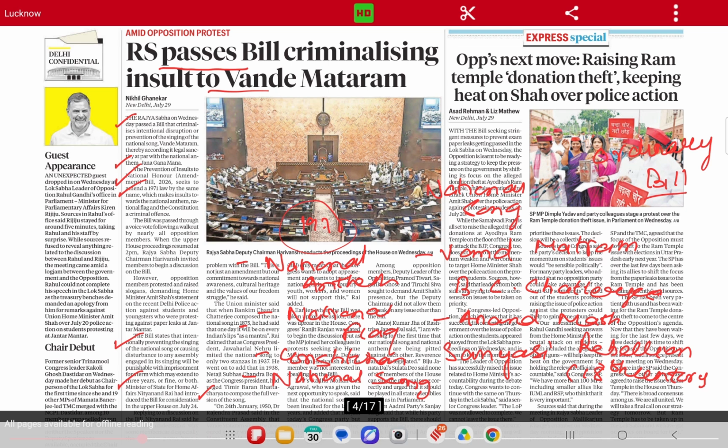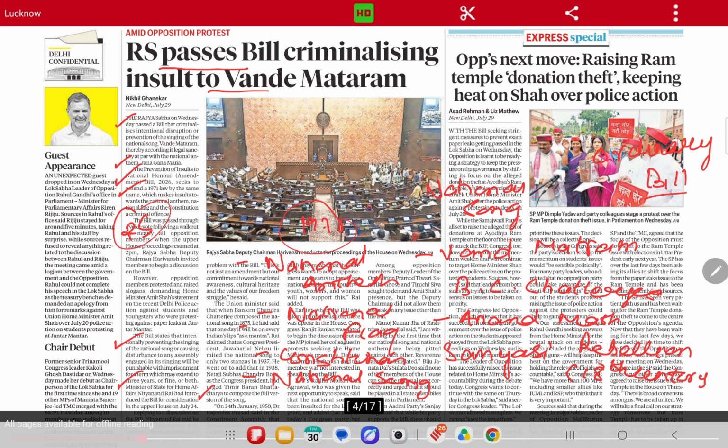This particular bill, the Prevention of Insults to the National Honour Amendment Bill 2026, was introduced in the House by the Minister of State for Home Affairs, Mr. Nityanand Rai. So this automatically becomes a public member bill. Why? Because he is a Minister of State in the Council of Ministers. Another aspect of an ordinary bill is that it can be introduced in either house of the Parliament, either in Lok Sabha or in Rajya Sabha. So this bill was introduced in the Rajya Sabha.